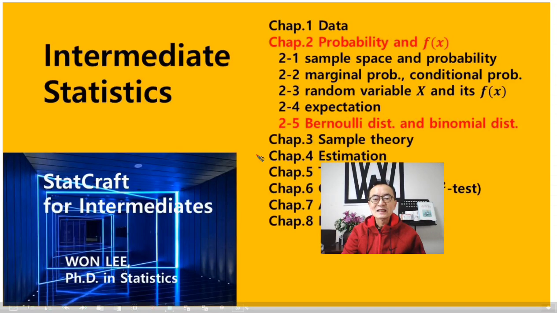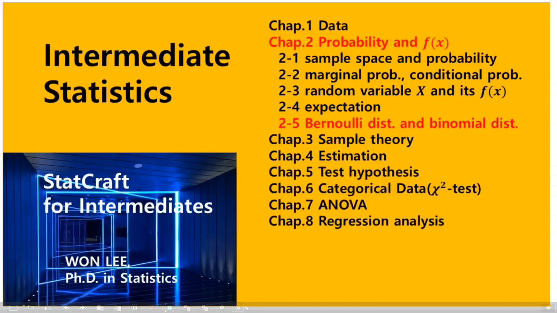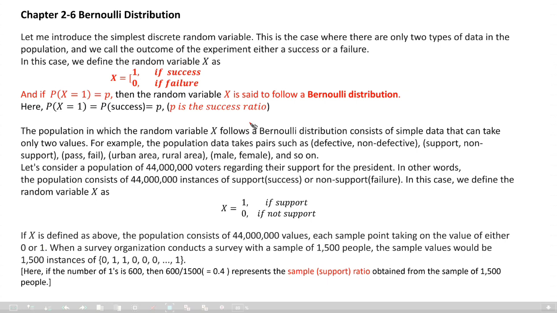It means mean, okay, average. Today, I'm going to start introducing some important probability distribution functions. First one is Bernoulli distribution and binomial distribution. Let's see, okay, here, Bernoulli probability distribution. Let me introduce the simplest discrete random variable.